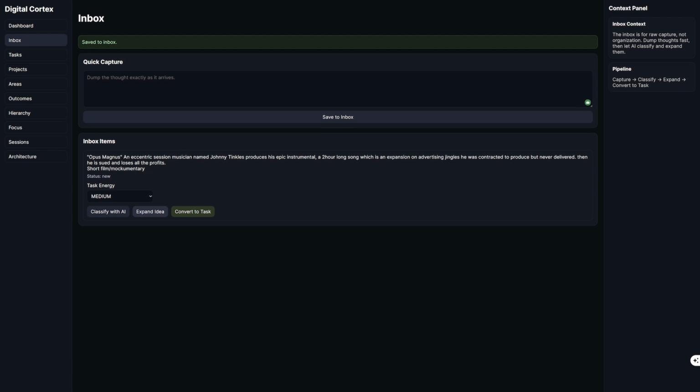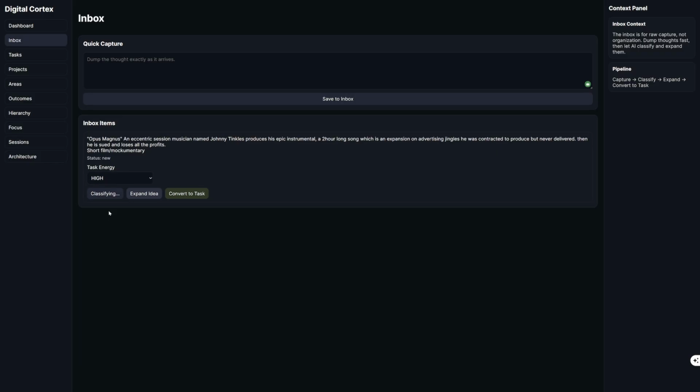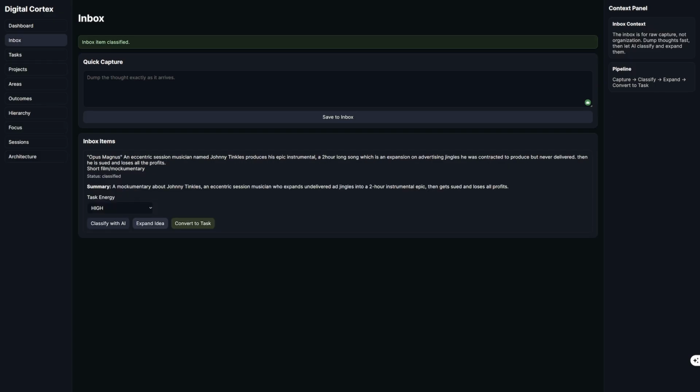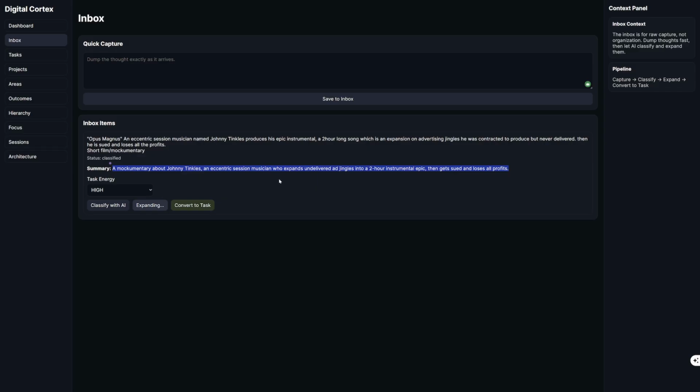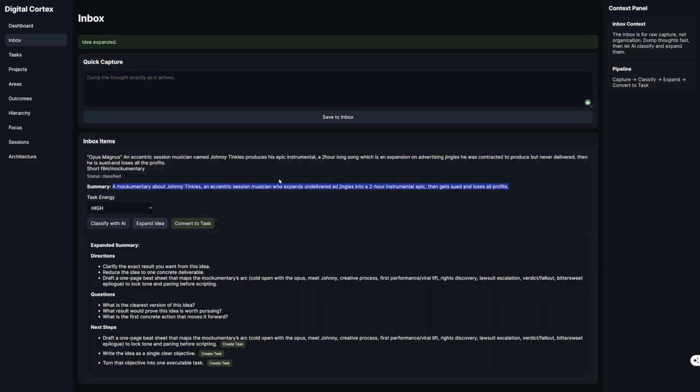It creates a new entry. We change that task energy to high, and then I'm going to go classify with AI. So classify with AI just adds it into the system and creates a summary from this. So it's sort of breaking it down a little bit better. And now we go expand into an idea. I'll expand the idea. Okay, so this is the expanded summary.